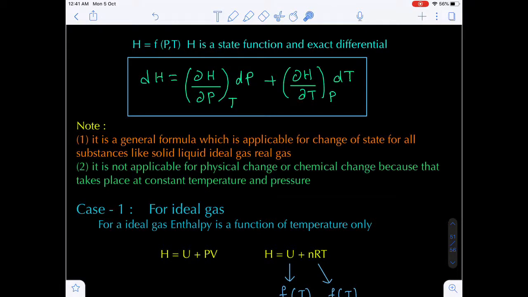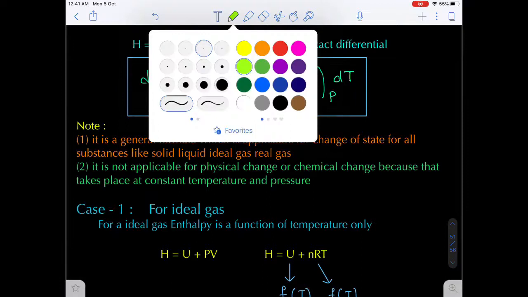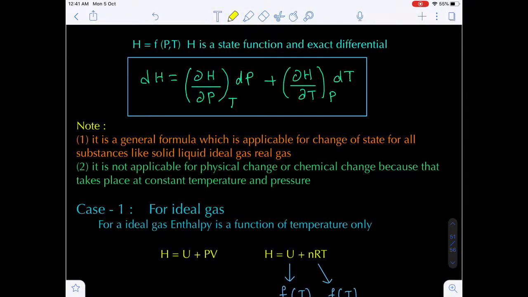Now the first important note here: it is a general formula which is applicable for the change of state for all substances like solids, liquids and gases. It is applicable for state change, and it is not valid for the physical change as well as the chemical change. Why is it not valid for physical change and chemical change?